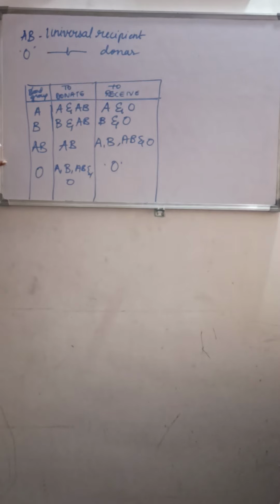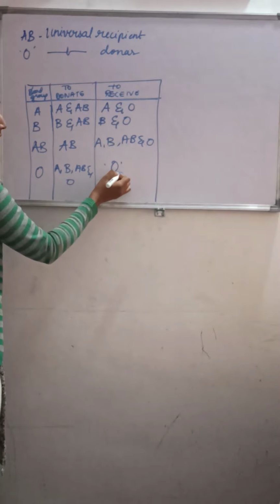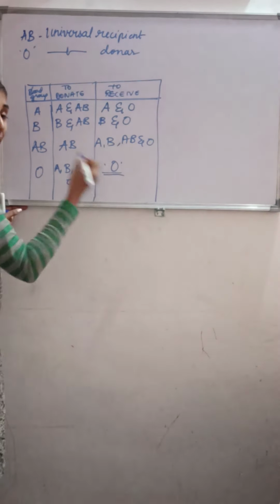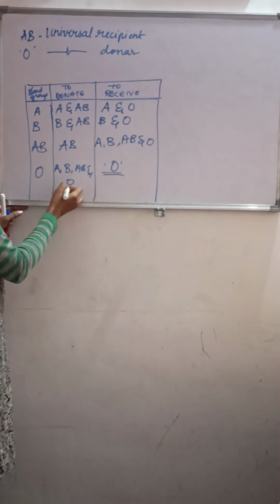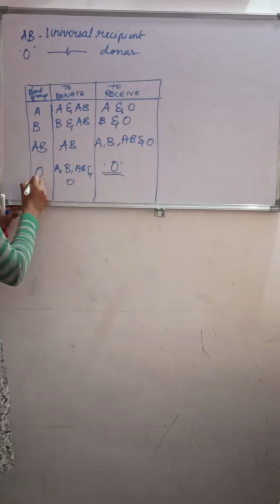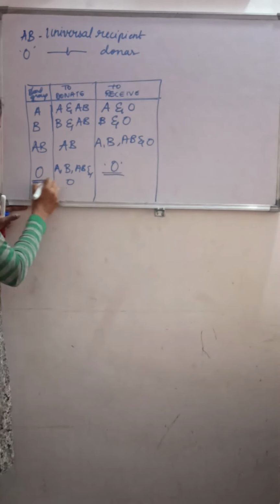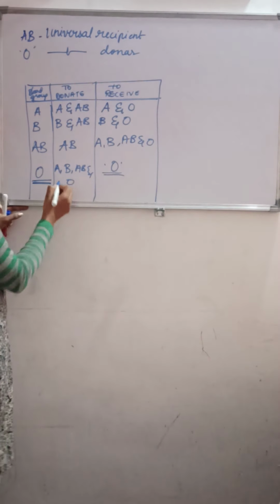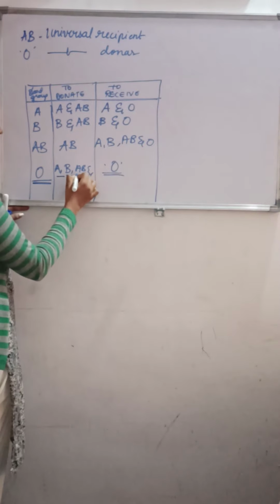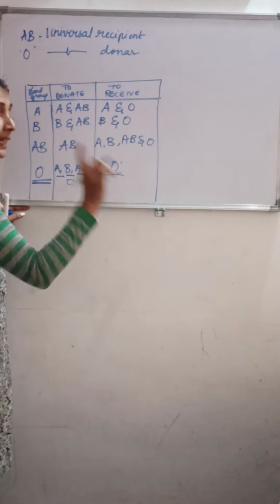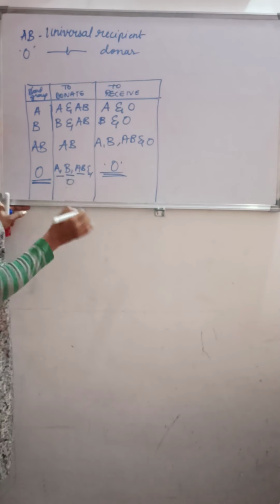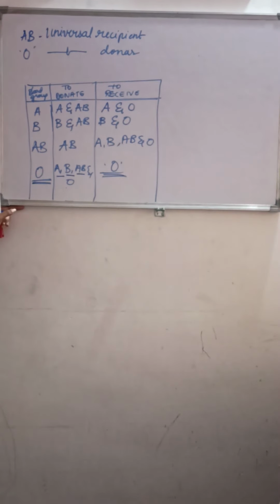You may get confusion. So what will be the blood groups they can match for the receiver? If the receiver has blood group O, they need blood group A, B, AB and O. That means blood group O can donate to blood groups A, B, AB and O, but blood group O can only receive the O blood group. Understood?